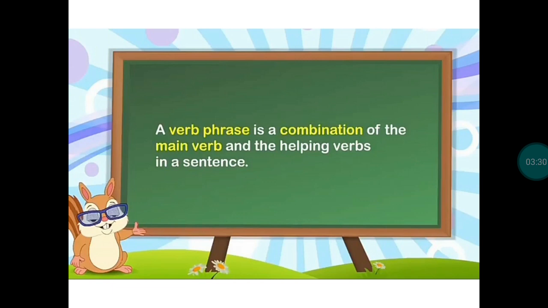What is a verb phrase? A verb phrase is a combination of main verbs and the helping verbs in a sentence. You know main verbs. For example, I say, Mohan writes a letter. In this sentence, writes is the main verb. Is it clear? And what is a helping verb? For example, I say, I am writing a letter. In this sentence, am is a helping verb.